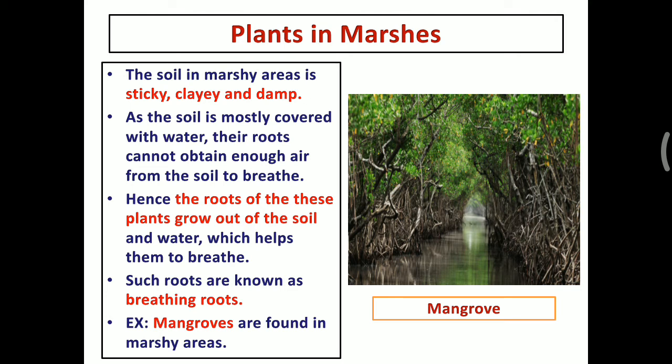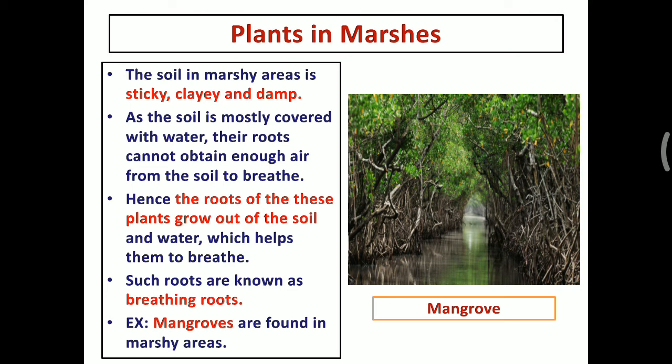As the soil is mostly covered with water, their roots cannot obtain enough air from the soil to breathe. Hence, the roots of these plants grow out of the soil and water, which helps them to breathe. Such roots are known as breathing roots. The example of these plants is mangroves, found in marshy areas.